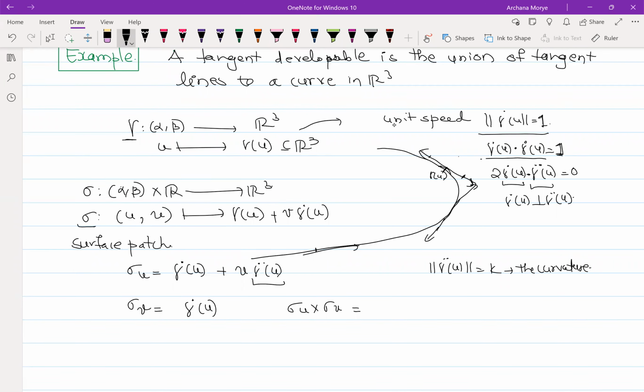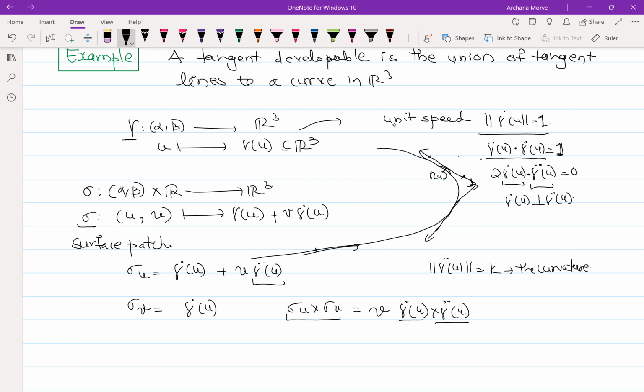Yes, ma'am. Right. I think that is enough for us. So let us look at sigma u cross sigma v. What is this cross product? This term is gamma dot of u, so this will become 0, right? So I'll get v times gamma dot of u cross gamma double dot of u, right? Is this okay? Yes, ma'am. And these two are perpendicular to each other, right?